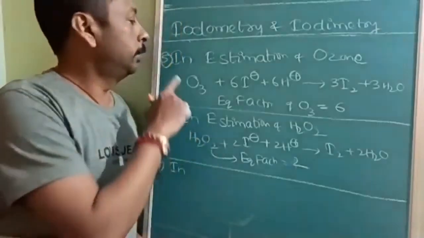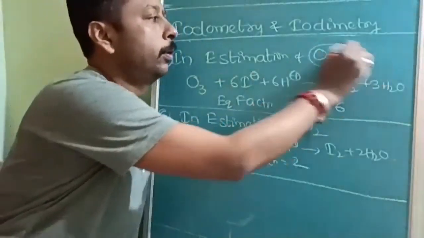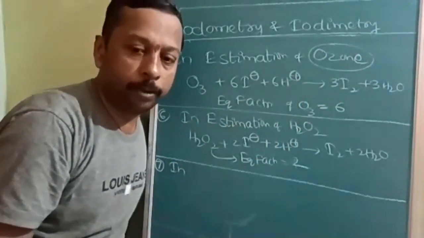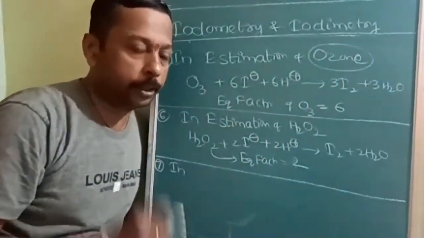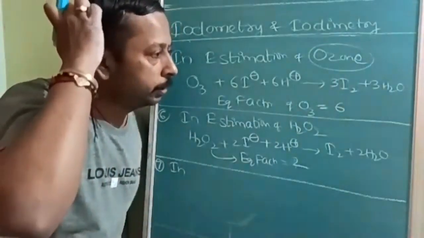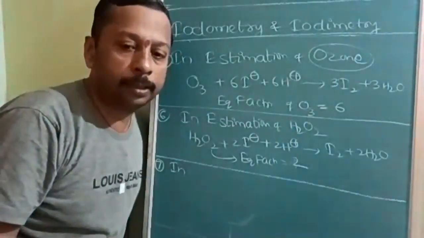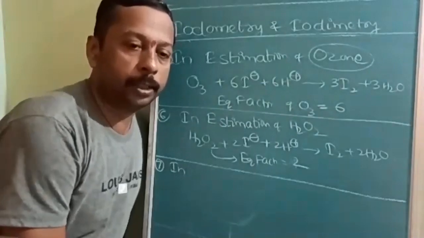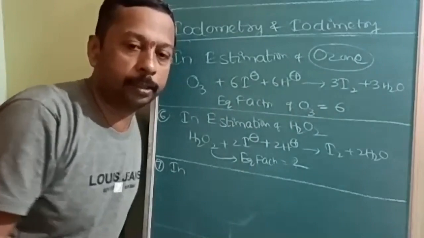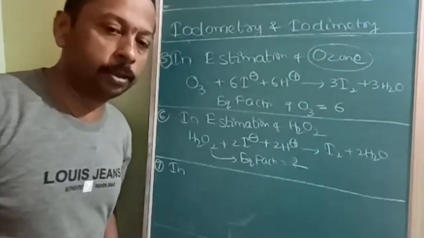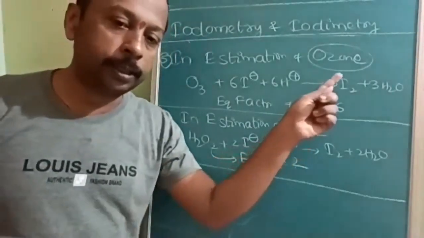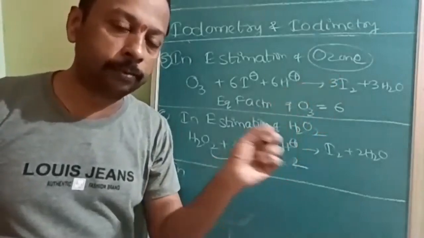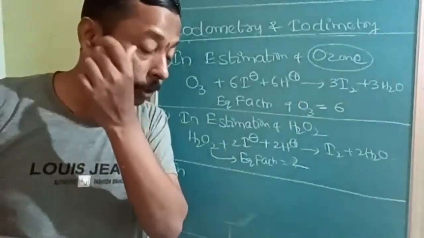Okay, next, in estimation of ozone, this is also very important. There is a topic called tailing of mercury. Okay, so when ozone is flown through mercury, the mercury starts sticking onto the walls. That is called the tailing of mercury. It is used to detect the presence of ozone. Whether ozone is there or not, just by keeping the mercury in that place. If it starts sticking onto the glass walls, then it is called tailing of mercury.